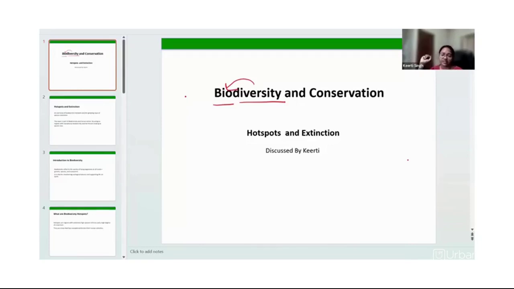That is known as genetic diversity. And species diversity, of course, is the diversity present at the species level, even within the species, there are very diverse types of organisms or plants. And what is ecological diversity?